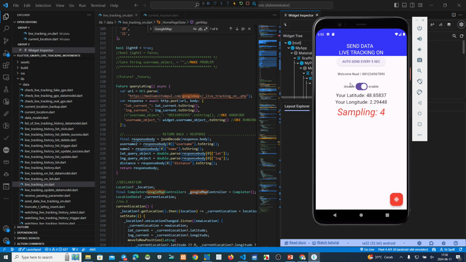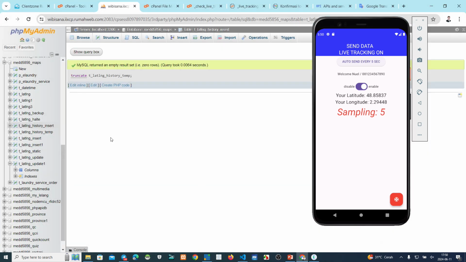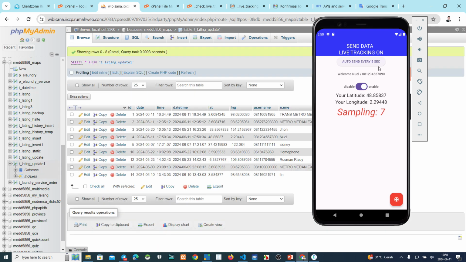Maybe we can see this on my database here. We have an update on this one. Please see, this uses the username, the last 4 digits are 7890.